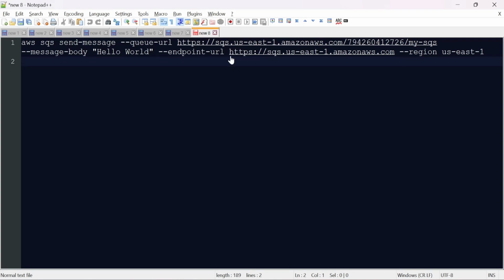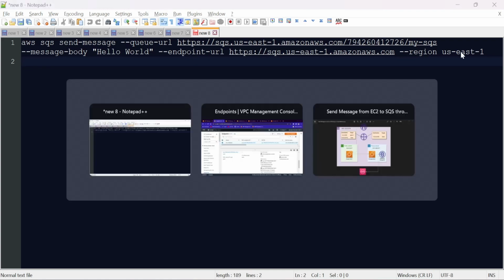So after adding https://, it will be treated as a URL, that is the endpoint URL, and after that we are just mentioning the region.